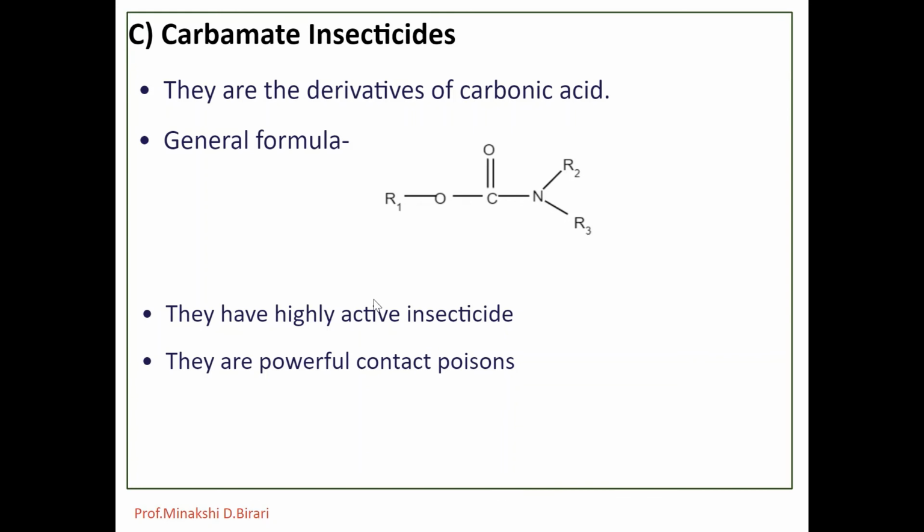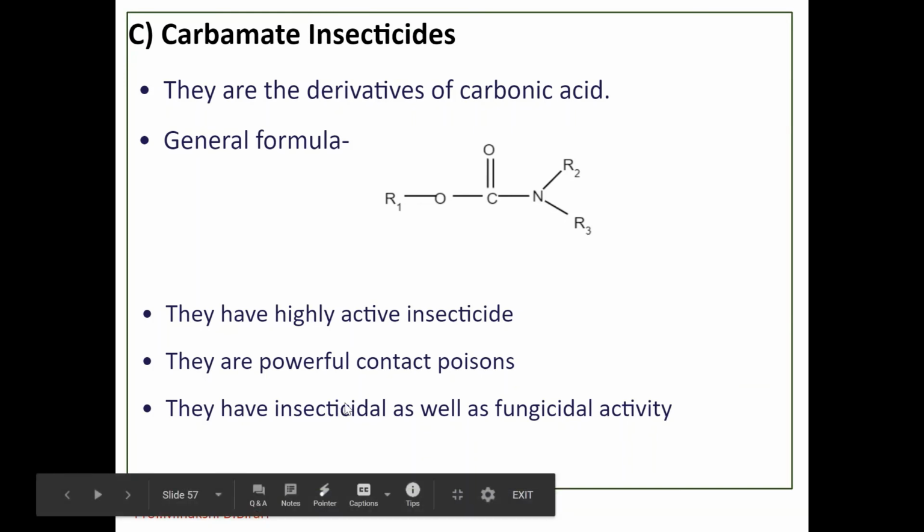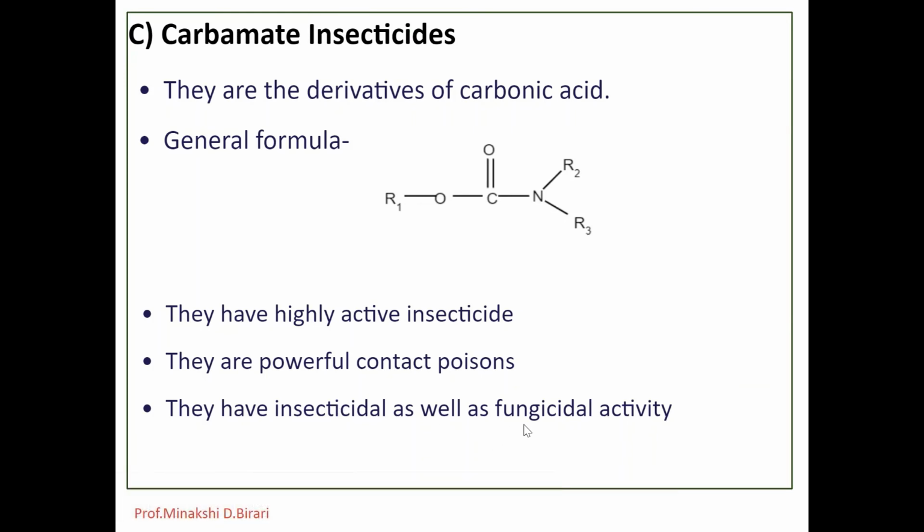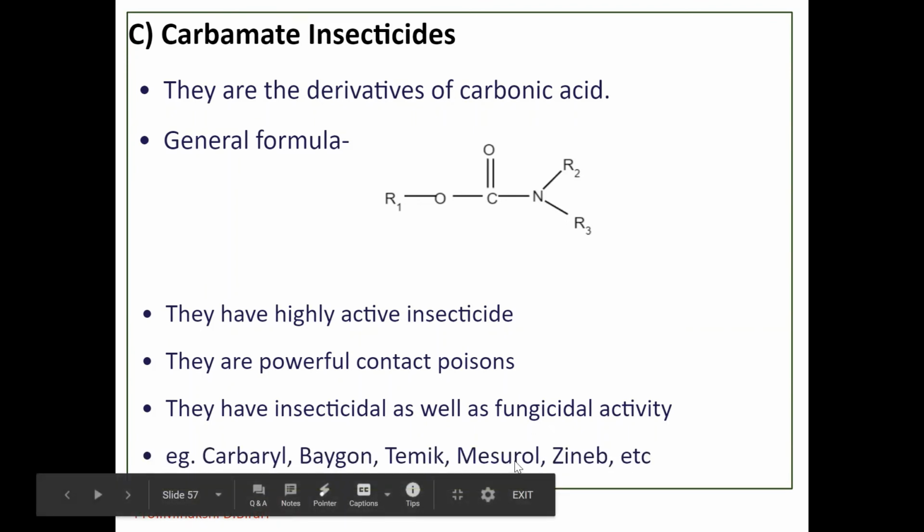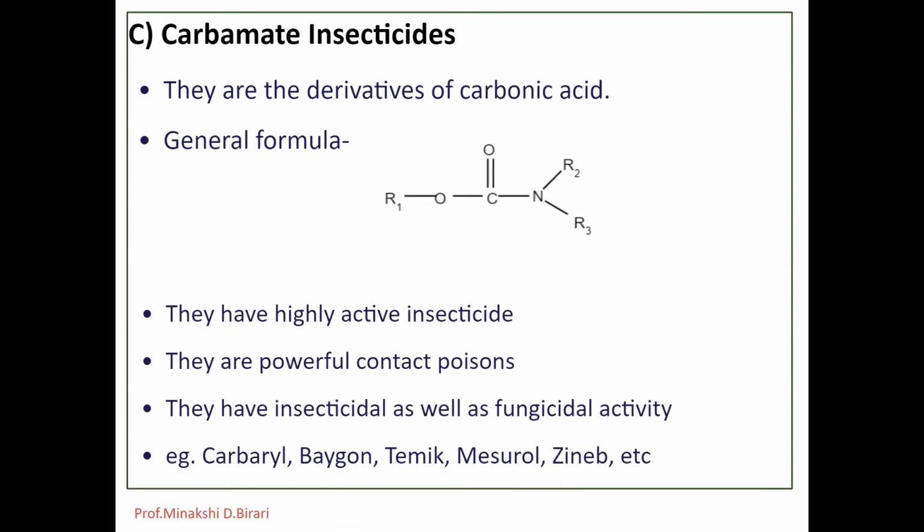So they are powerful contact poisons. They are highly active insecticides. They have insecticidal as well as fungicidal activity. So these are the examples: carbaryl, Baygon, Temik, zineb, Mesurol, etc.